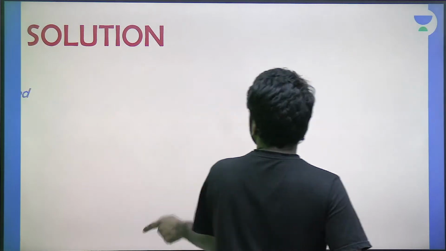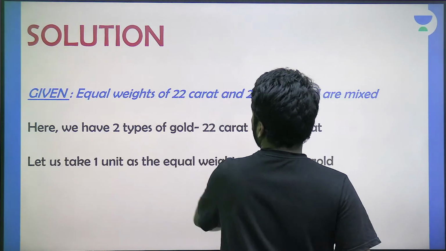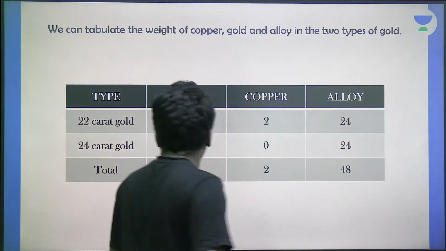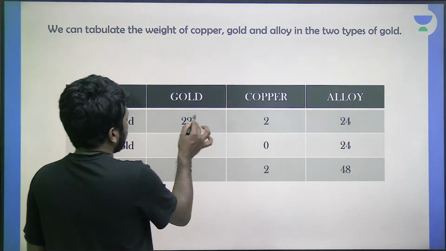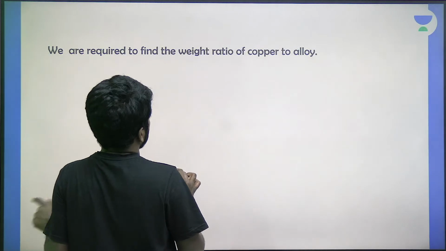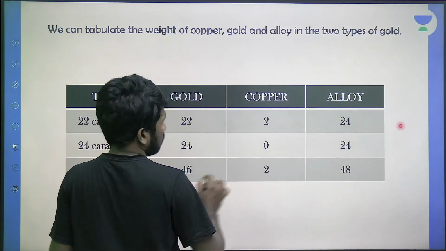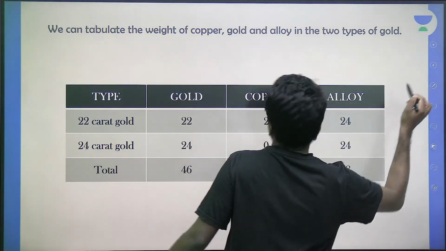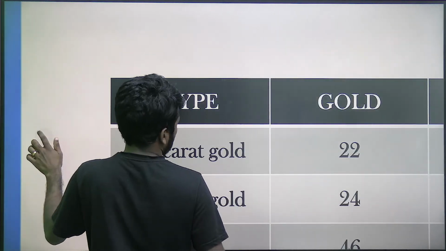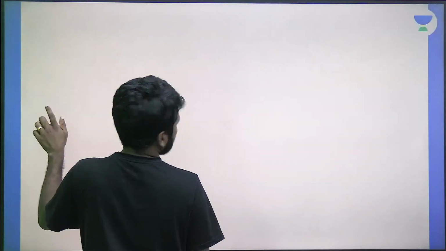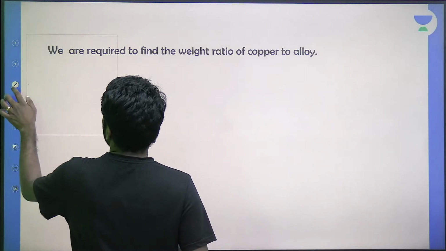So look at this table. In the first case, 22 karat gold, 22 parts are gold.